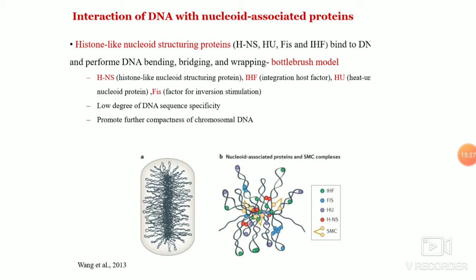How do they do this? They have two domains, the alpha and beta domain, and they can form homo or heterodimers depending on the growth phase of the E. coli. You have the major and minor groove on the DNA. The minor groove is what is recognized by the protein, and the proline residues bring about a specific turn or induce a sharp bend in the DNA.